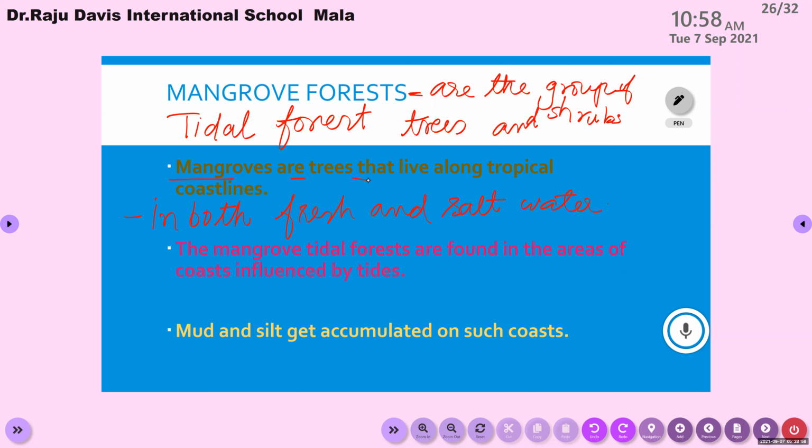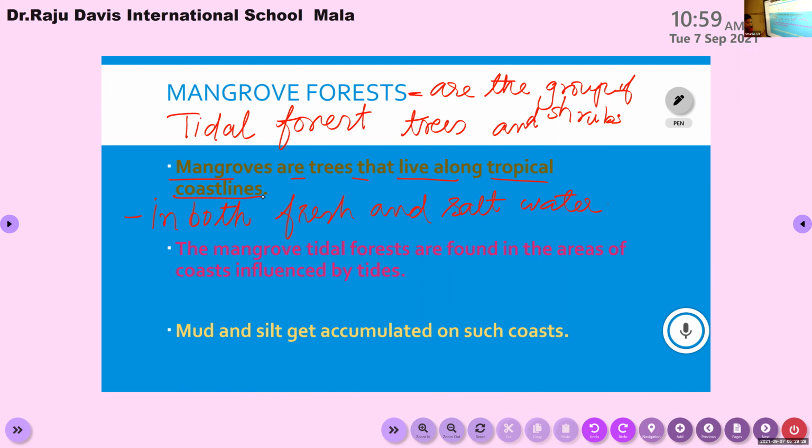Mangroves are the trees that live along the tropical coastlines. So mangrove forests are also known as tidal forest, and they can live in both fresh and salt water. Mangrove forests are the group of trees or shrubs that live in the coastal areas.